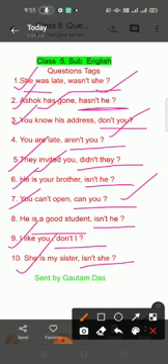Isn't she? At the end, a note of interrogation. Is, isn't; am, amn't; can, can't; could, couldn't; will, won't. In this way you have to change these sentences and your answer will be correct.